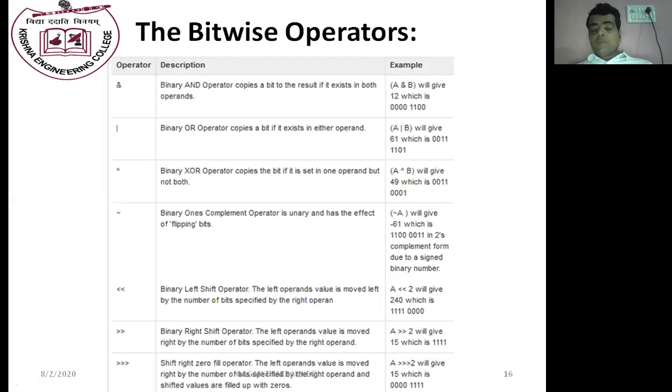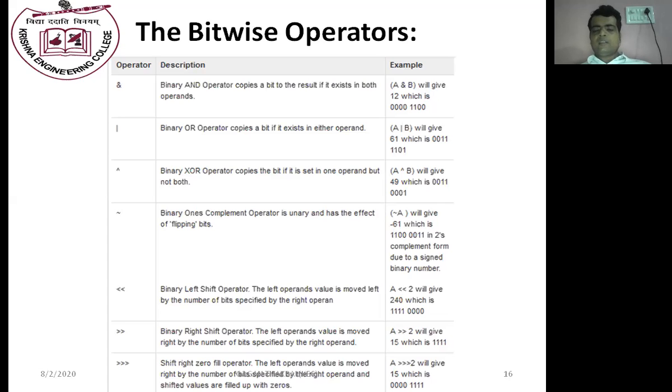Then in both the binary forms, the AND operation is performed: 0 and 0 gives 0, 1 and 0 gives 0, and when both are 1, it will provide only 1. So this AND operation is performed on the binary values, and finally these binary values are converted into decimal values.